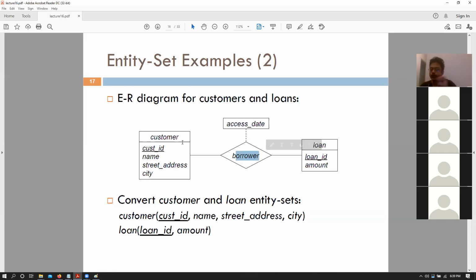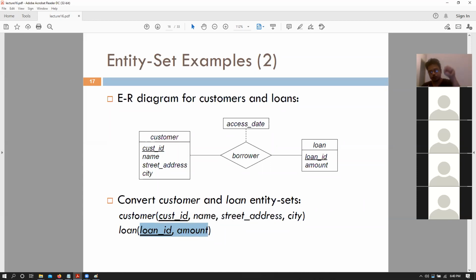Let's talk about the strong entities that we have, customer and loan. So for customer, we have customer ID, name, street address, city, where customer ID is the primary key. Customer is the entity set. That is your relation schema. Same goes with loan, where loan ID is the primary key, and the amount.